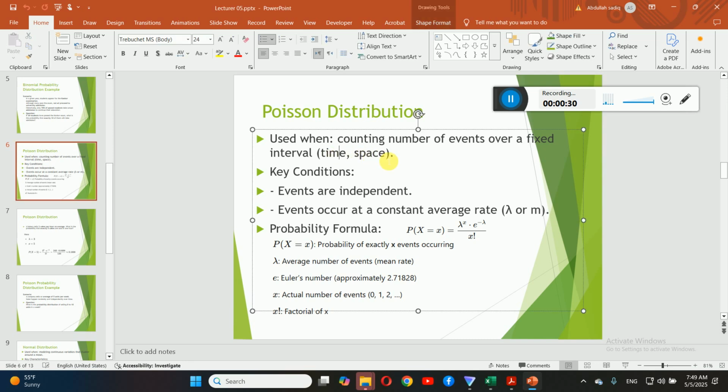So in binomial distributions, we were just interested to know the probability of success in a given number of events, right? In a given number of trials. But in Poisson distributions, we just try to know about the possible outcome or the probability of outcome in a given number of time or space, you can say, in a given time. Okay, here we have an example.